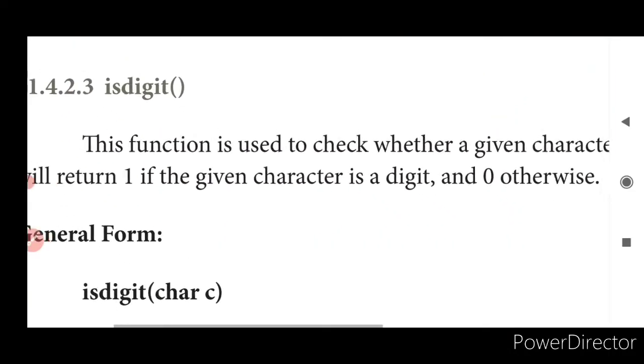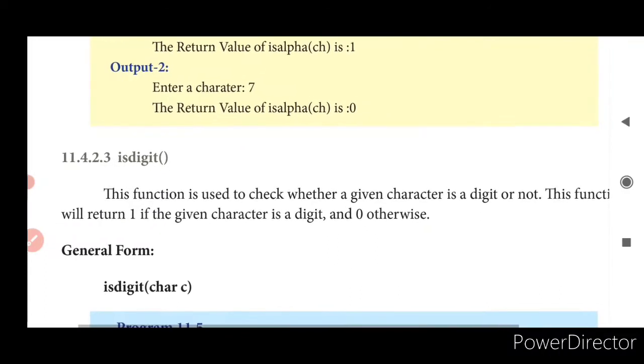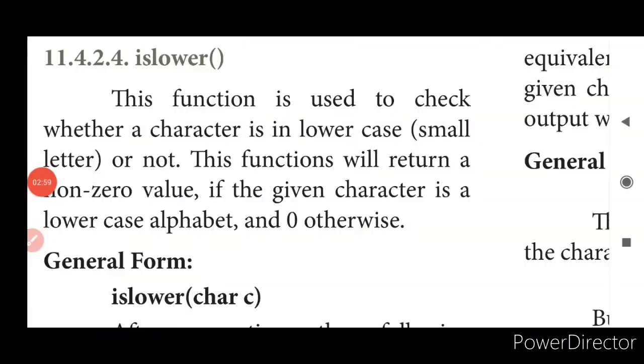isdigit, what is it? It just checks whether the given character is a number or not. It returns 1 if the given character is a number. If not, it returns 0. All this we saw in our previous class.